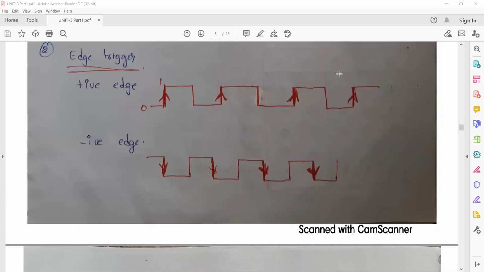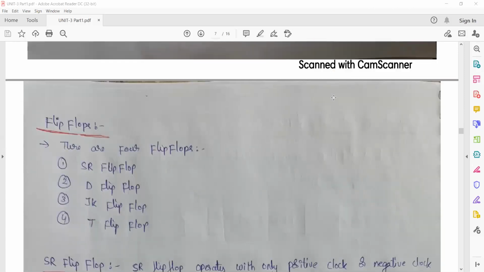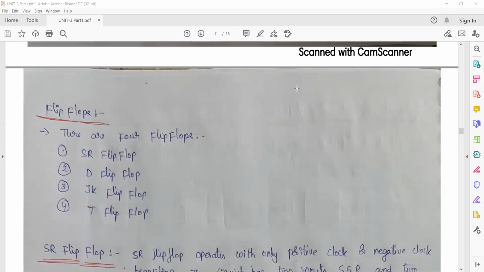Now there is one more as per yesterday's discussion. So what is that? Edge trigger.